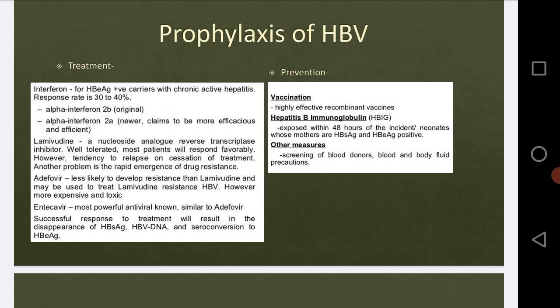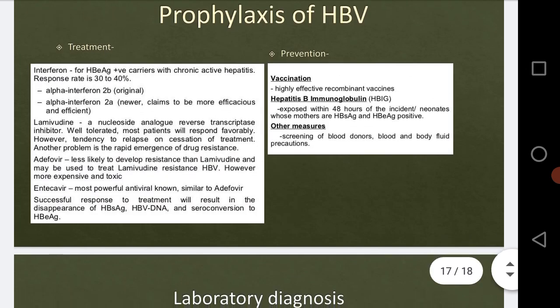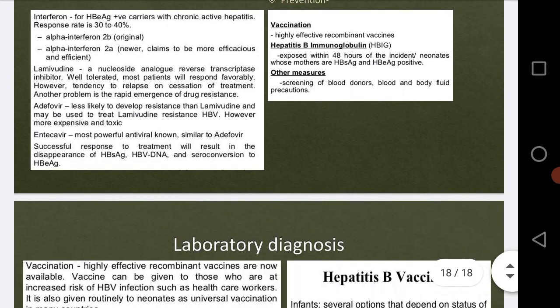We can screen the blood donors. During blood transfusion we can test for this infection. Then blood and body fluid precautions we can take, right? These are the prophylaxis, and these are the drugs and the vaccines that are available.